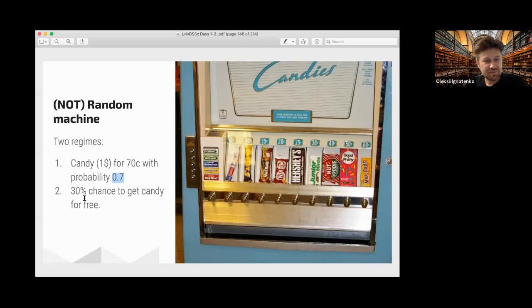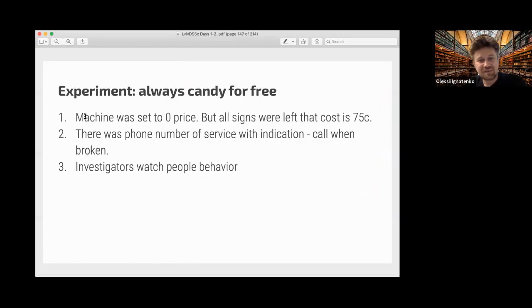But then they set the price to 0. So in the new regime, the machine works like this: you put in $1 and you always get $1 back and candy. So it's like candy for free. But all signs were left saying that the cost is actually 70 cents. And there was a phone number of the service with indications that if the machine is broken, please call. And there were special investigators who watch how people behave.